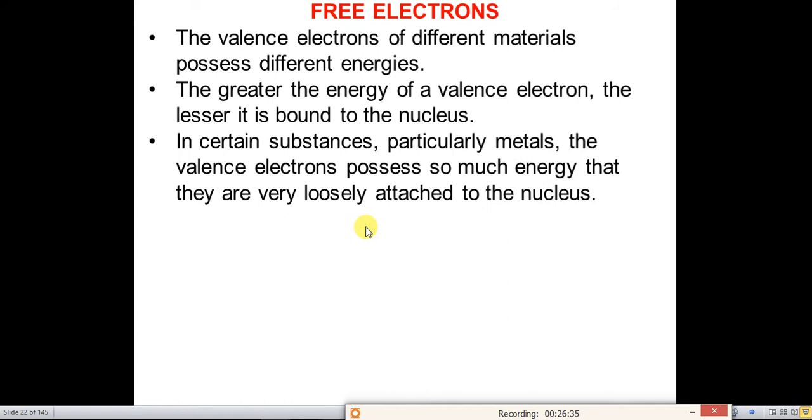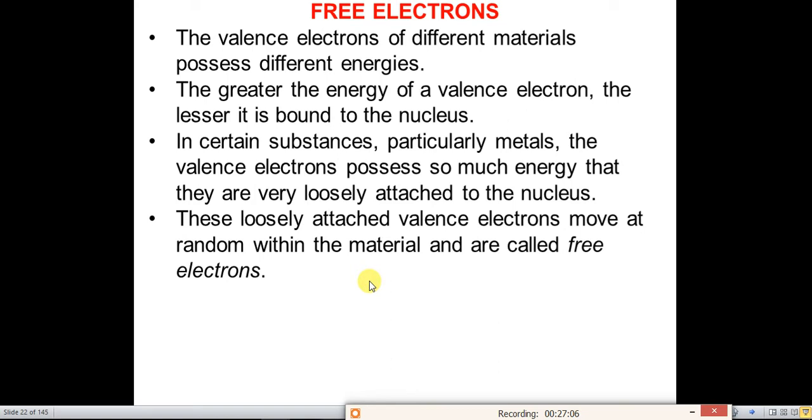So in certain substances, particularly metals, the valence electrons possess very much energy and they are very loosely attached to the nucleus. In almost all the metals, the valence electrons have high energy but they are loosely attached to the nucleus.